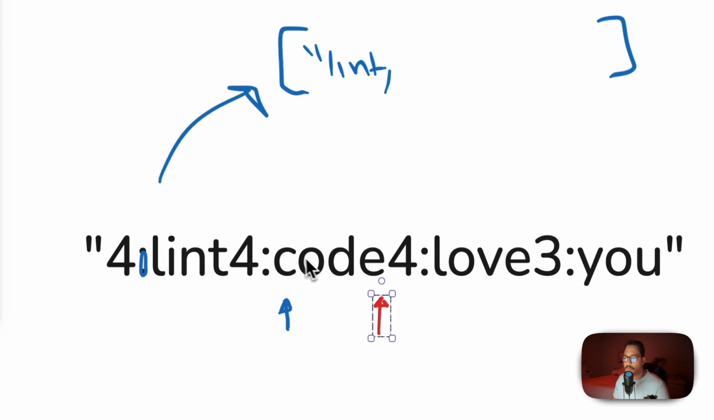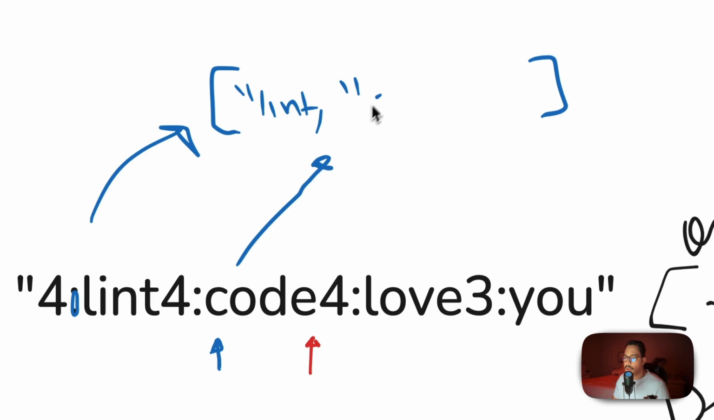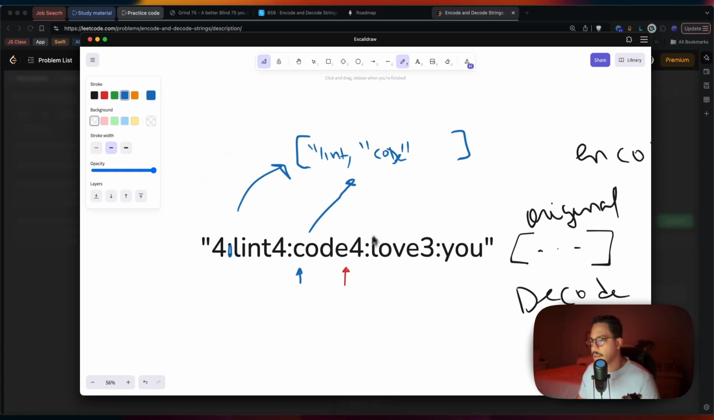So what do we do again? We go ahead and send our word up there. And yeah, as you can see, that's how we are going to be deconstructing our string and send it back to the array. So I think this is clear for now.